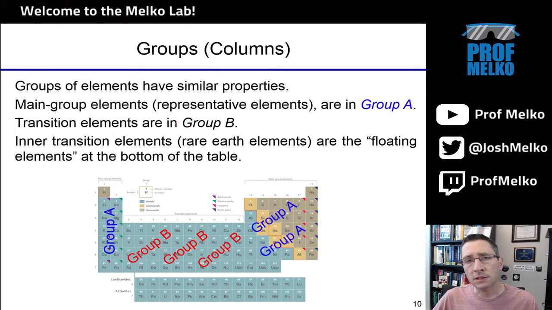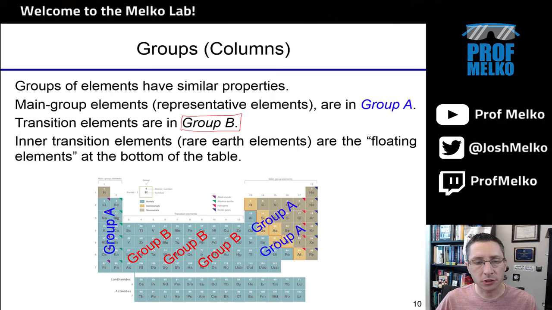Now, some other organizations within the periodic table. This encodes a lot of information for chemists, and so there's a lot of different terminology. We've discussed these rows as periods and these columns as groups, but we can break this down a little bit further. In these different columns of elements, we have 2 separate groups. We have group A and group B.